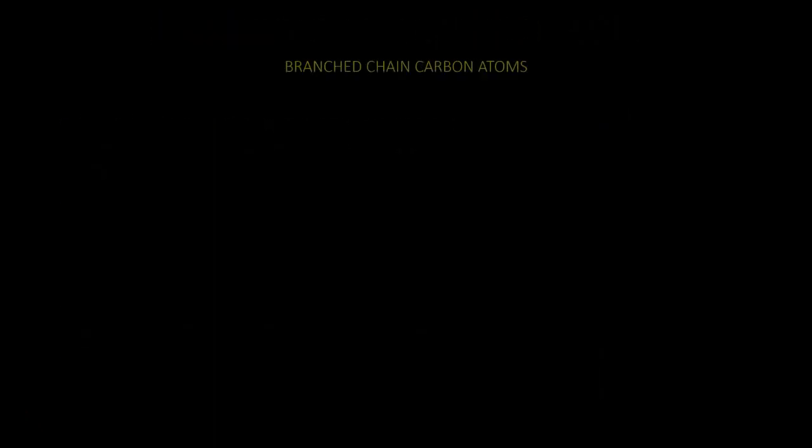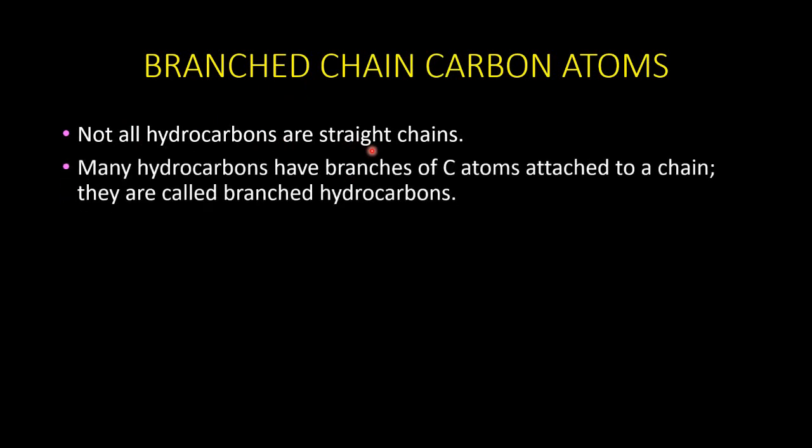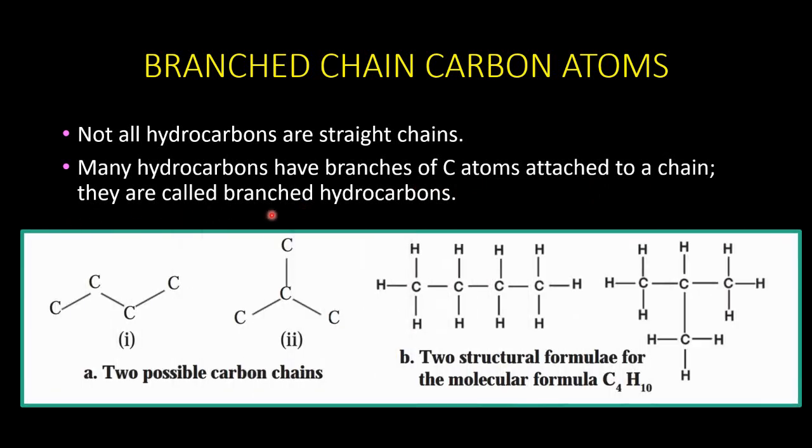The next type is branched chain carbon atoms. Not all the hydrocarbons are straight chains. So many have branches of carbon atoms attached to a chain. So these are called branched hydrocarbons. You can see an example here. A carbon chain with 4 carbon atoms can have either of these structures.